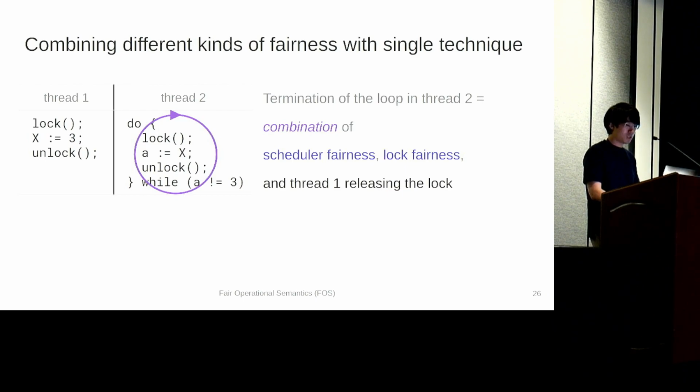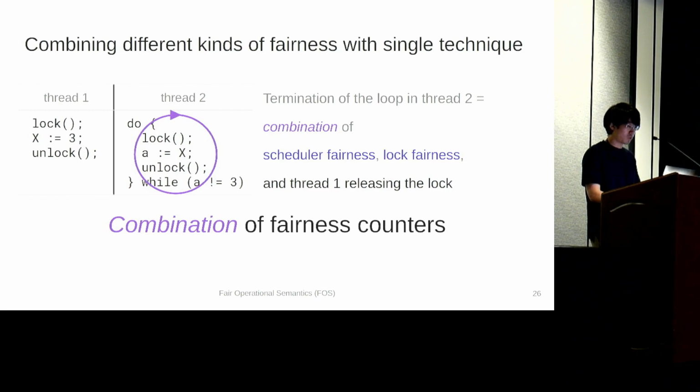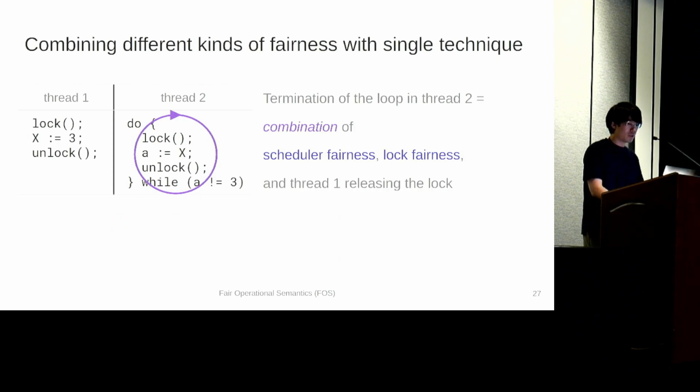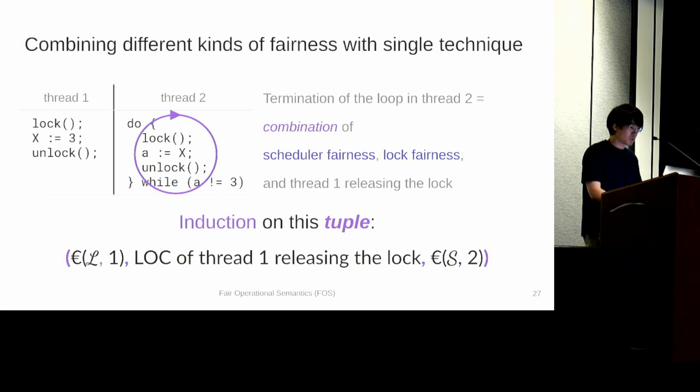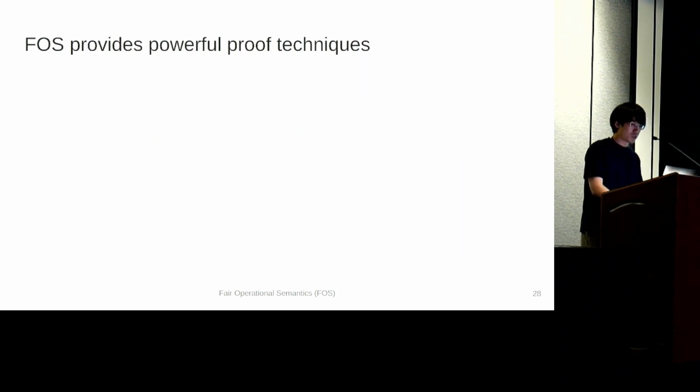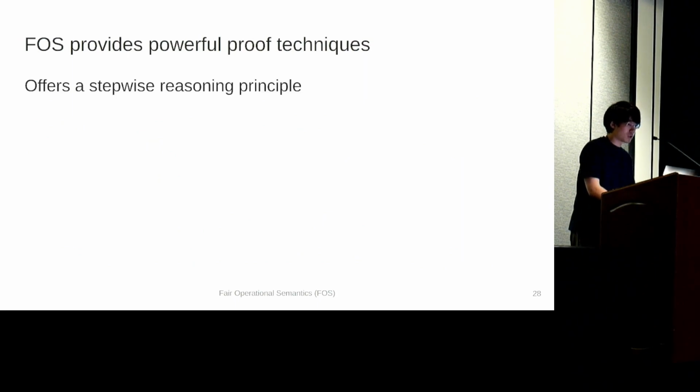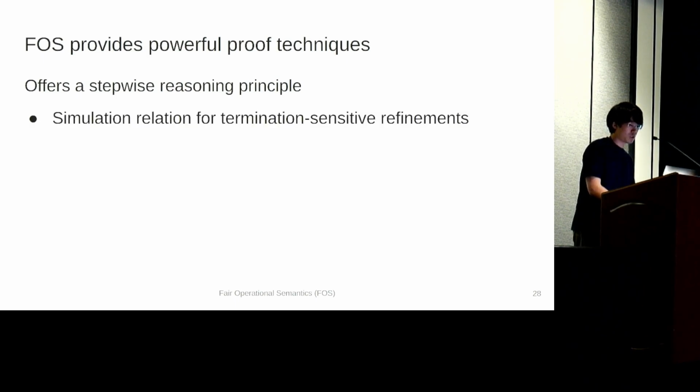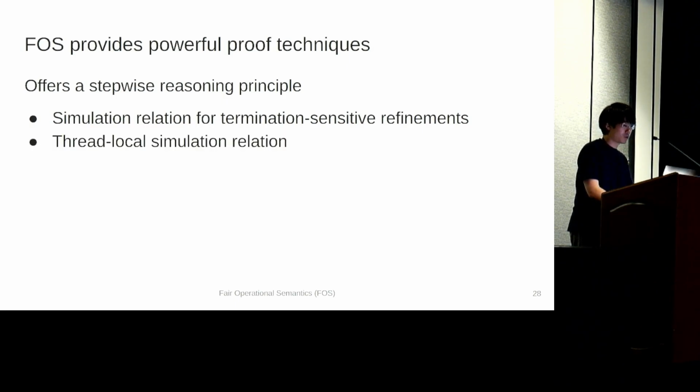But this mixture of reasoning is where FOS really shines, because we can combine fairness counters in a straightforward way and also take in techniques from program logic. And finally, the reasoning we have to carry out boils down to doing induction on a tuple, which looks like this. I won't explain this now, but you can find details in our paper. To summarize, FOS provides powerful proof techniques. It offers a stepwise reasoning principle on top of which we develop a simulation relation for termination-sensitive refinements and a thread local simulation relation, which is abstracted further thanks to the power of concurrent separation logic.